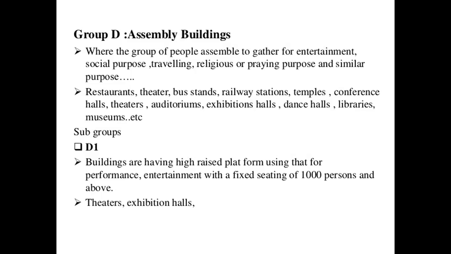Coming under these assembly buildings, some sub-classifications are there. Buildings having a high raised platform used for performance and entertainment with a fixed seating capacity of 1,000 persons and above, that is our exhibition theaters and exhibition halls, come under this subcategory. Already we discussed. So one is the cinema theater, another one is the dance or exhibition halls, which come under theater performances.